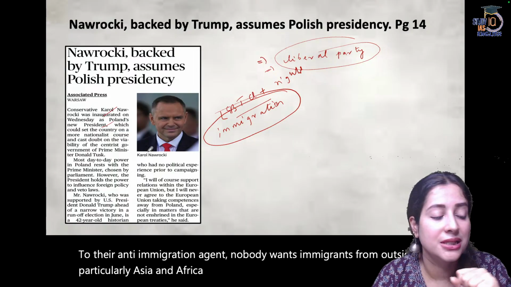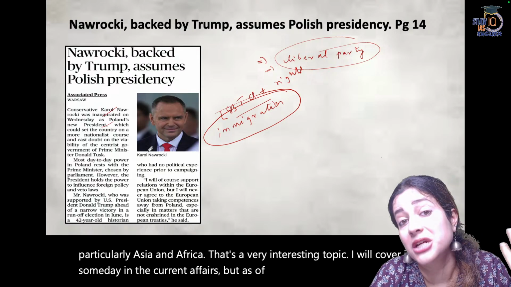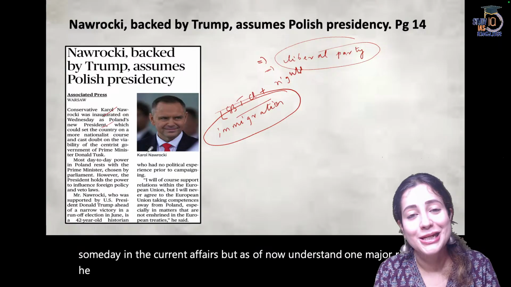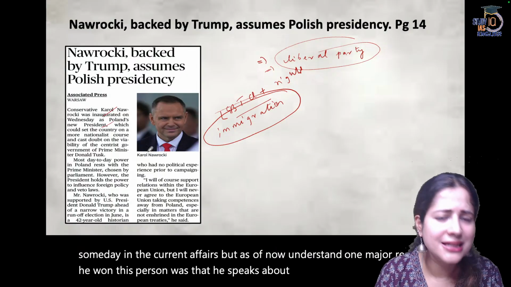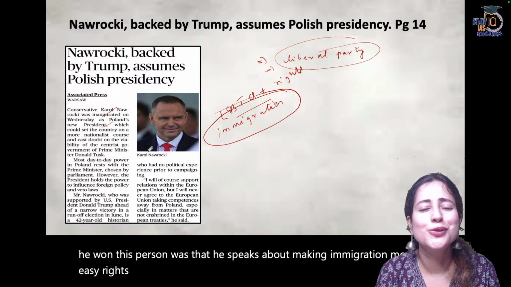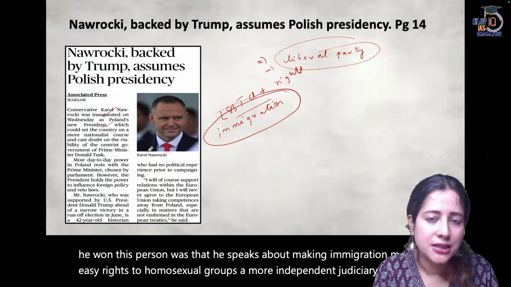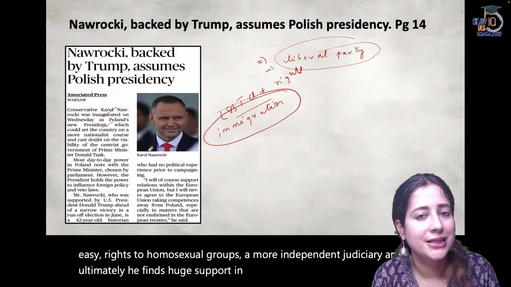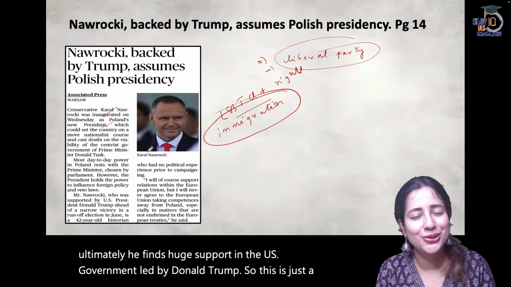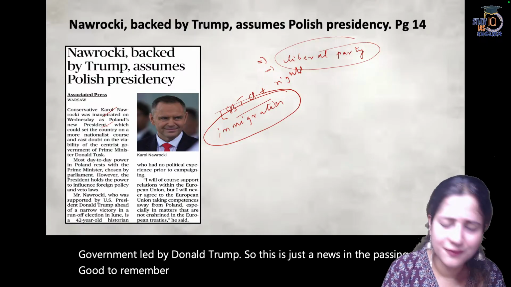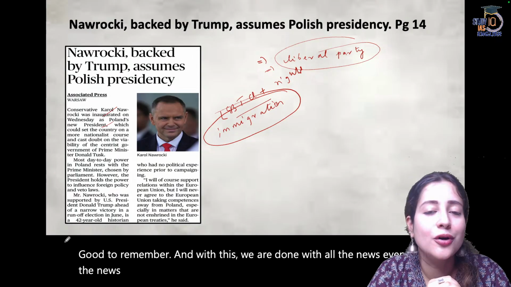That's a very interesting topic. I will cover it someday in current affairs. But as of now, understand one major reason this person won was that he speaks about making immigration easier, rights to homosexual groups, a more independent judiciary, and ultimately he finds huge support in the US government led by Donald Trump. So this is just news in passing, good to remember. And with this, we are done with all the news articles from The Hindu of today.